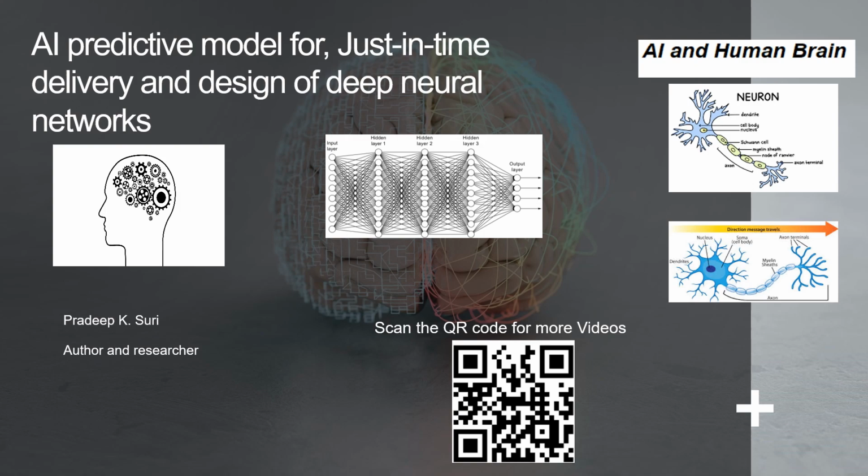Design, AI predictive model for just-in-time delivery and design of deep neural networks. 1.0 Problem definition. For example, it could be predicting demand, optimizing delivery routes, or managing inventory. 2.0 Data collection. Gather relevant data for our problem. This could include historical order data, customer information, delivery route data, weather information, and more. Ensure data quality and cleanliness.